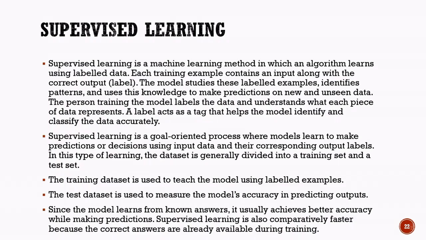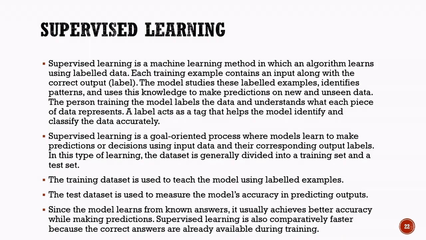As the model studies these labeled examples, it begins to identify patterns and relationships between the inputs and outputs. Once it has learned these patterns, it can use this knowledge to make predictions on new data that it has never seen before. A label acts like a tag that tells the model what each piece of data represents. These labels help the model learn how to classify data correctly and make accurate predictions.